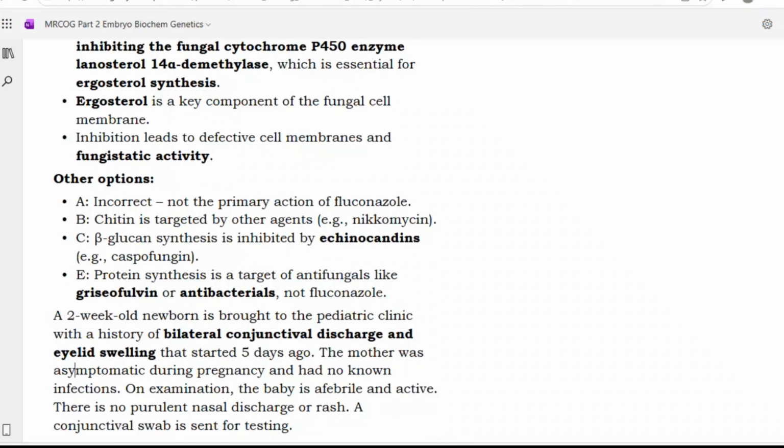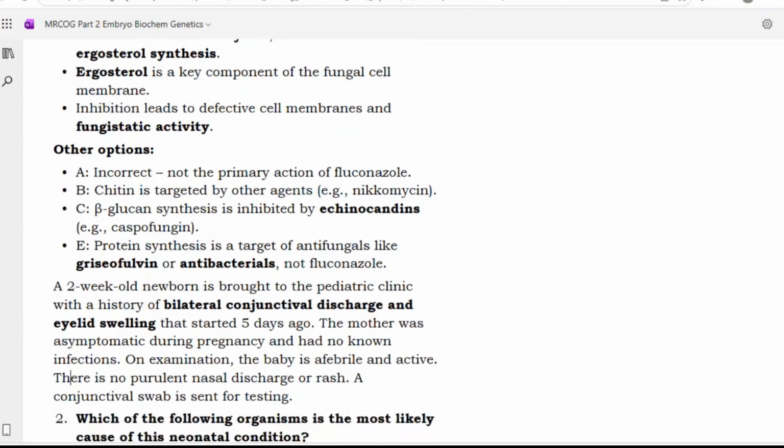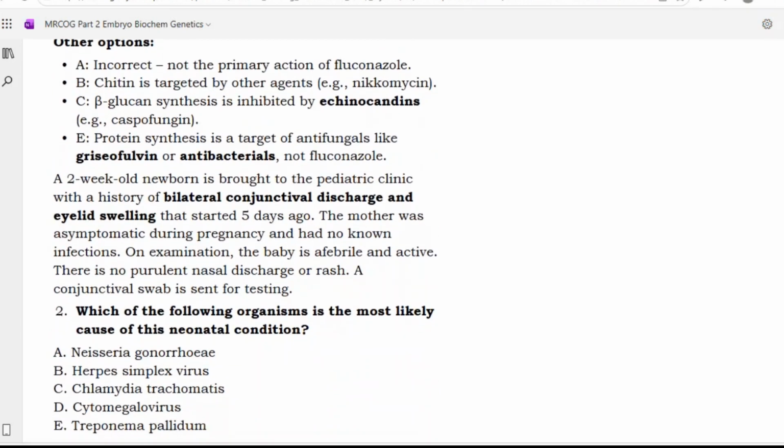So the other options are not correct. A is incorrect, not the primary action of fluconazole. Chitin is targeted by other agents like nikkomycin. Beta-glucan synthesis is inhibited by echinocandins, for example caspofungin. Protein synthesis is a target of antifungals like griseofulvin or antibacterials, not fluconazole.